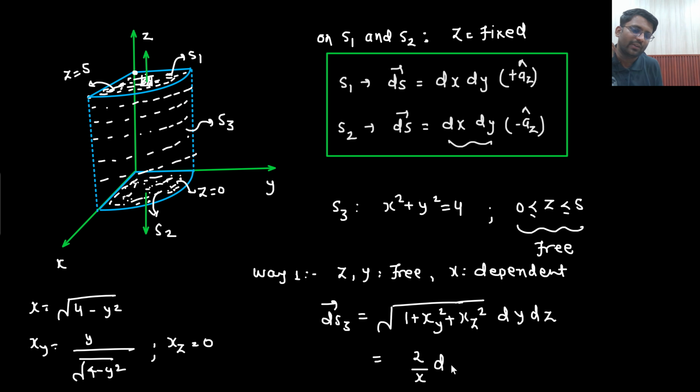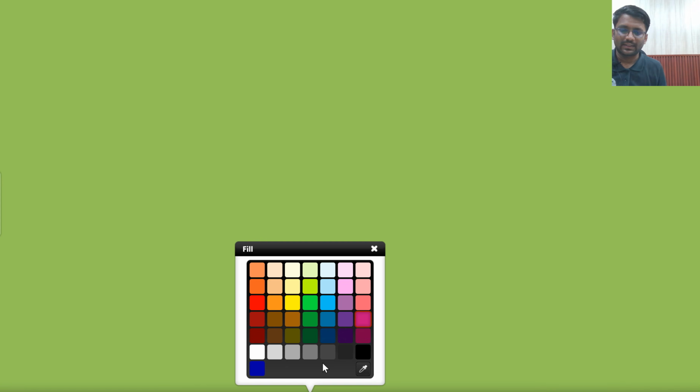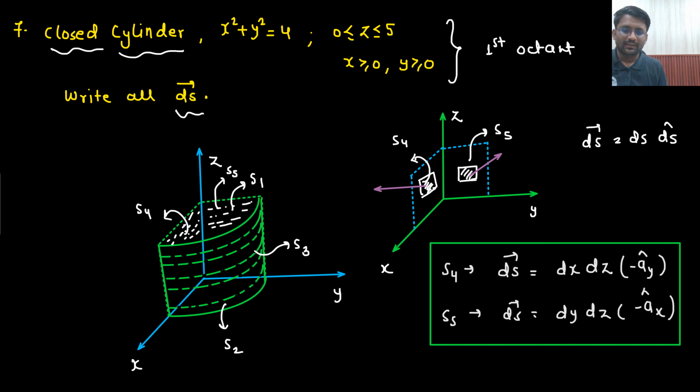As of now you don't know how to write down the perpendicular surface vector. So that vector I am already telling you: it will come out to be x i cap plus y j cap divided by 2, and you will understand it later in the next lecture. So this will be your ds3 vector, right? And similarly, this is way 1, way 2 would also be there. So let's write down the final result on the next page. The final results are somewhat like this. S4, S5 will look somewhat like this.